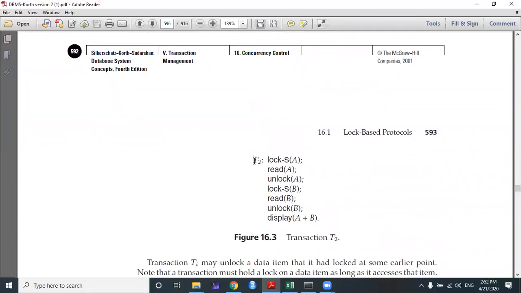Now the second transaction T2 is a very simple transaction. It actually performs only a read of account A and account B, and then performs a summation of A and B, the total value. So it will first lock the item, account A, with the help of a shared lock, then read A and then unlock A. Again, lock account B, then read B and unlock B, and then display A plus B, the total summation of these two accounts.